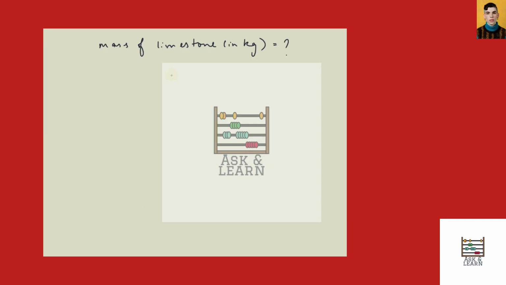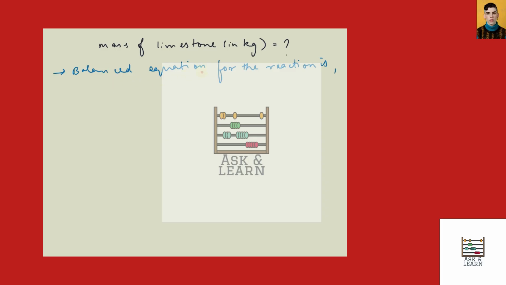Hello students, in this question we have to calculate the mass of limestone in kg that would be required to completely neutralize a 15.5 billion liter lake. So the solution is as follows. To determine the mass of limestone needed to neutralize the acids in the lake, we must consider the stoichiometry of the reaction between limestone and acid.